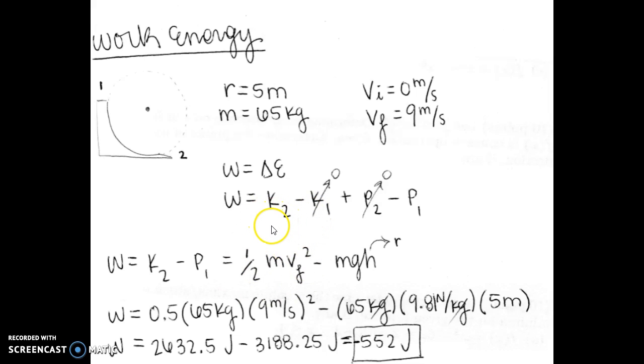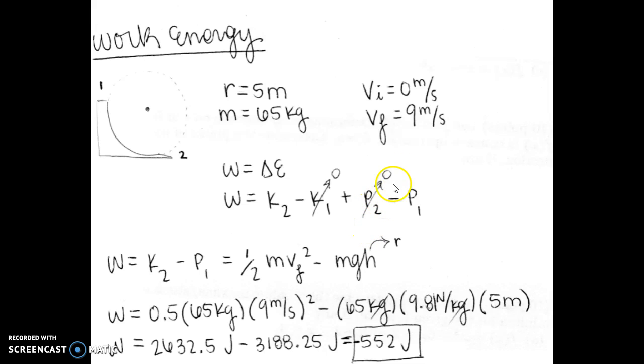In the final kinetic energy, we know the mass is 65 kilograms and his velocity is 9 meters per second, so this term is okay. However, for the initial kinetic energy, at the top, his initial velocity is 0. If his velocity is 0, the rest of the term is 0, so that cancels out.